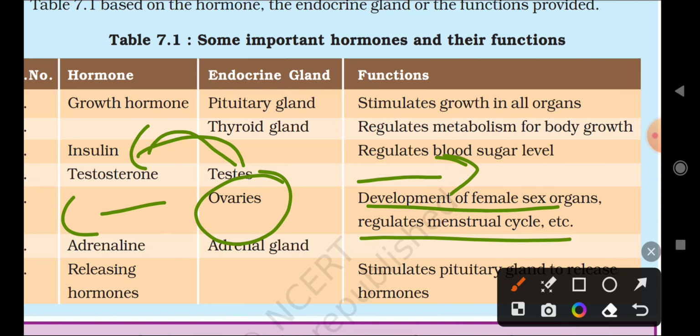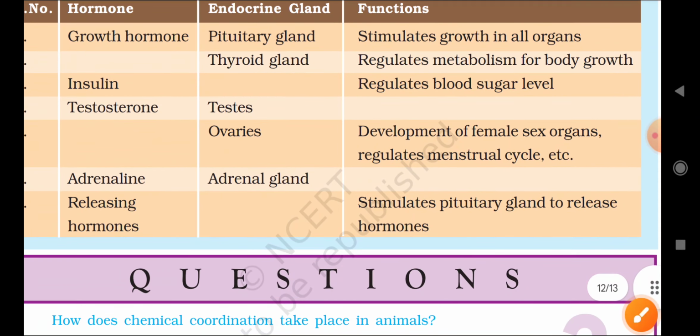There are a variety of developments in the body of a male that are controlled by the testosterone hormone. So the ovaries release the estrogen hormone, for the development of the female sex organs and regulating the menstrual cycle. Okay, that is in a female, right?